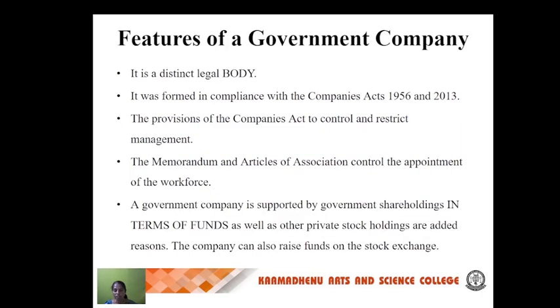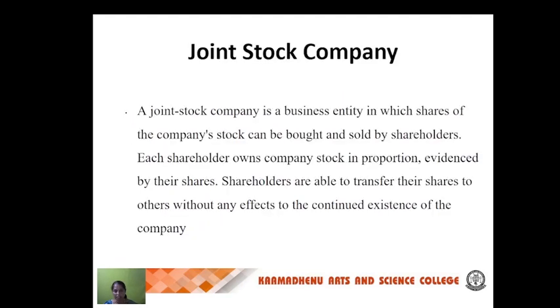The next, features of government companies. It is a separate legal body. The Companies Act applies to its control and management, the memorandum and articles of association, and it controls the appointment of workforce. A government company is supported by government shareholding in terms of funds as well as private stockholders. The company can also raise funds on the stock exchanges. Joint stock companies: the business entity's capital is divided into shares. Each shareholder or stockholder is evidenced by its shares. Shareholders are able to transfer their shares to others without any effect on the continuance of the company.